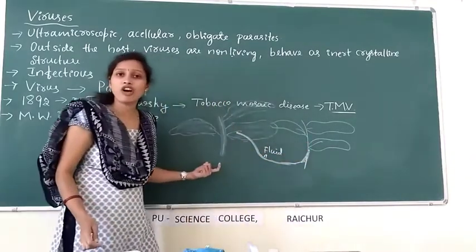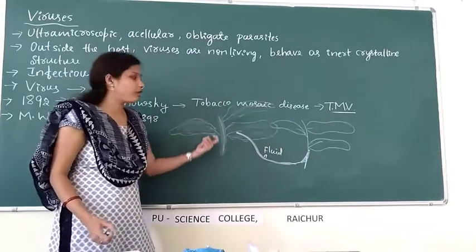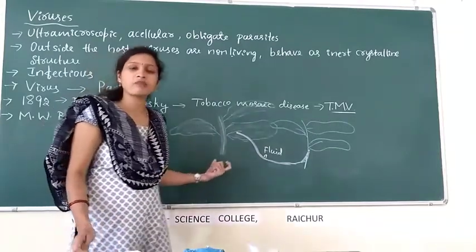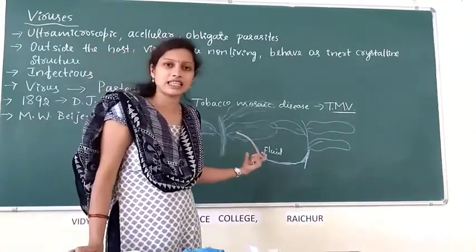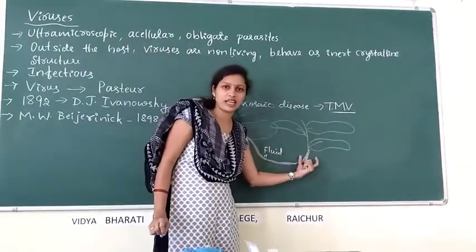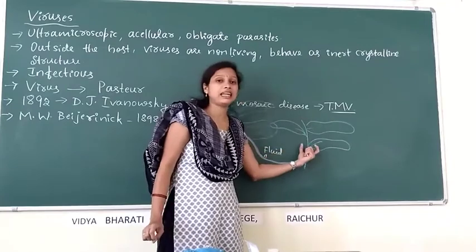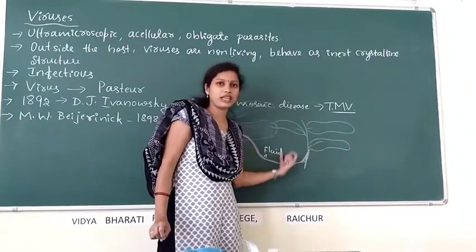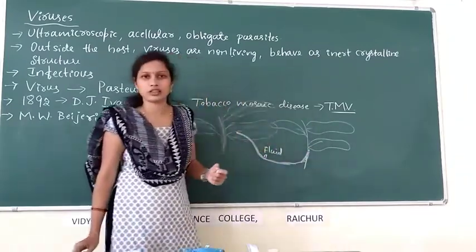The transfer of fluid from the tobacco plant suffering from tobacco mosaic disease can cause the same disease in the healthy tobacco plant when it is injected into that.